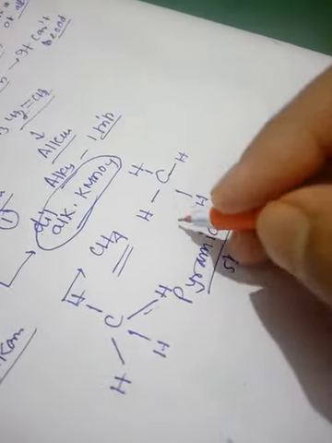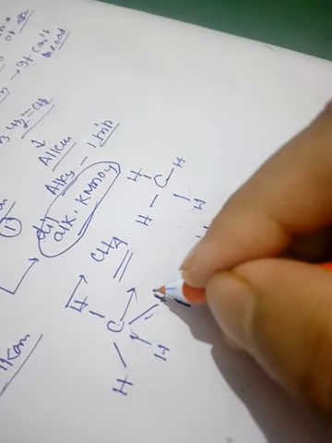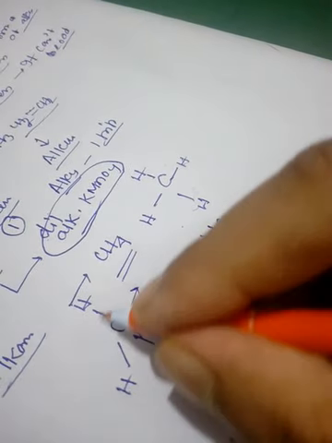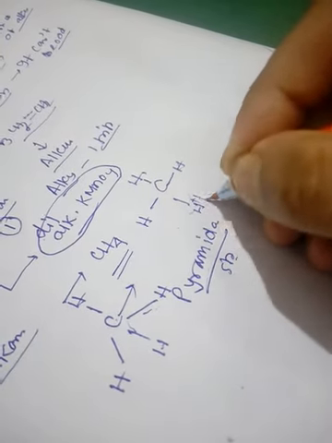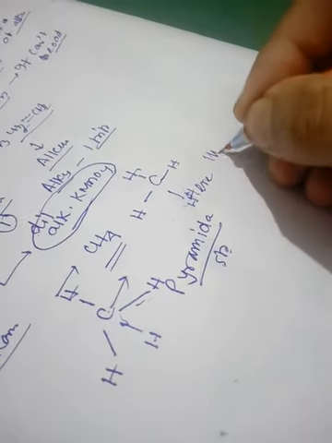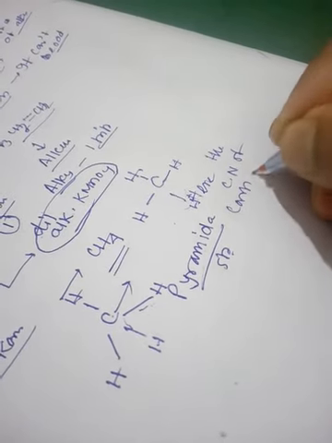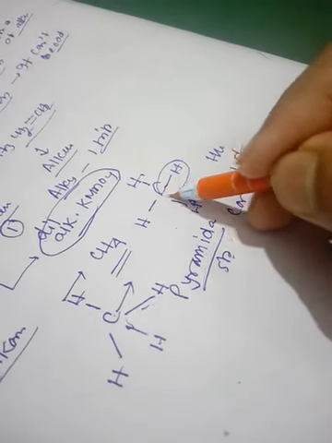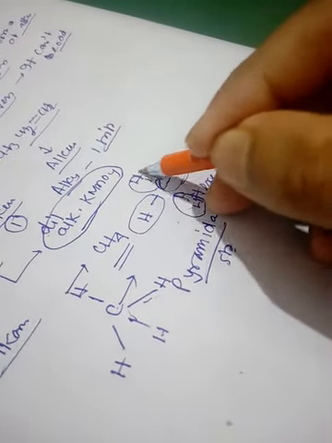Now if we see the carbon atom, it contains four hydrogens. Then the coordination number of carbon equals 4. Because it contains 4 hydrogens, it can carry 4 ligands.